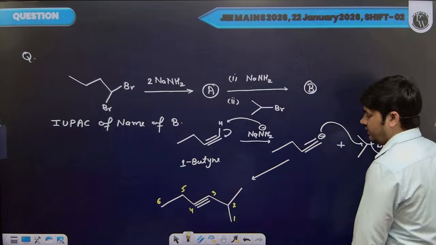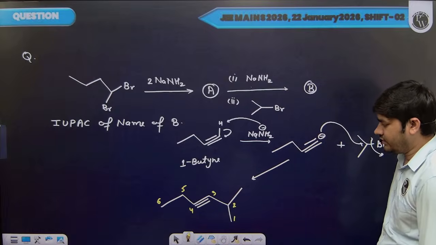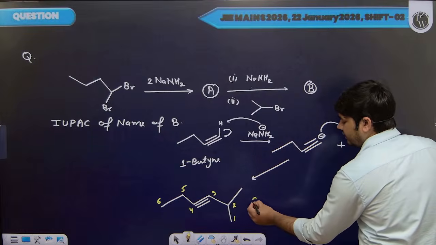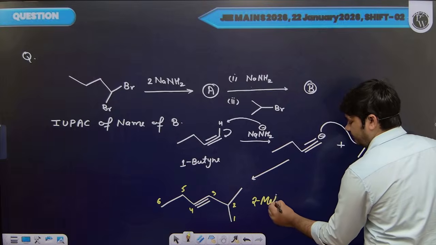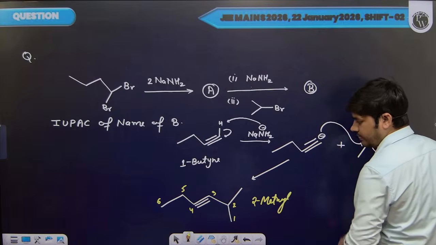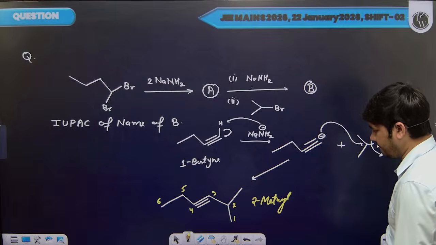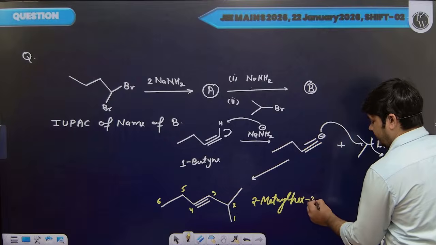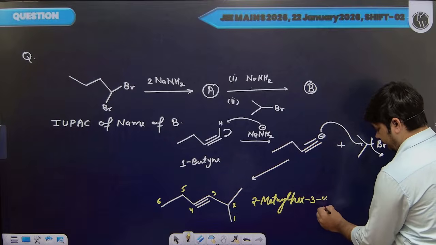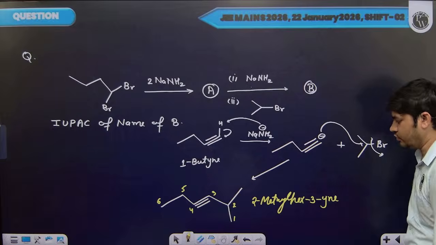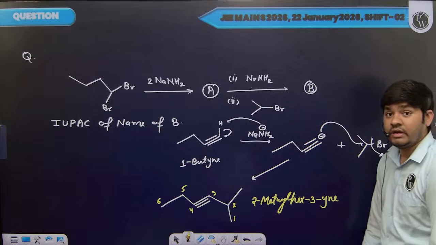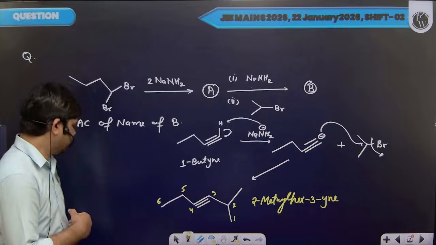So the IUPAC name of this compound will become: we have a methyl group on the second carbon atom, so 2-methyl, and hex-3-yne. So 2-methylhex-3-yne will be your final answer. Okay, let's move to the next question.